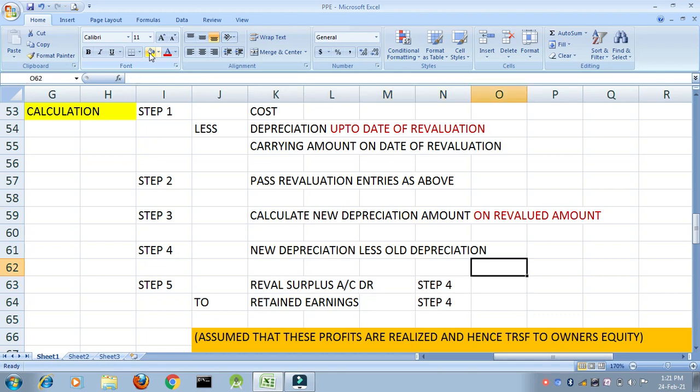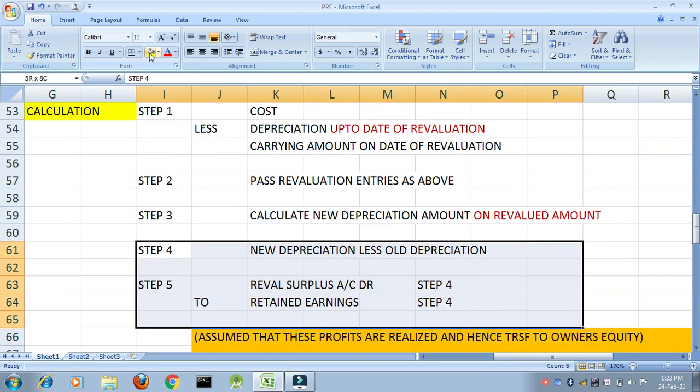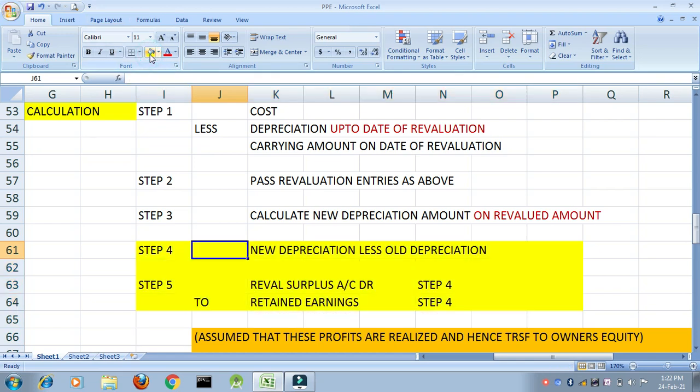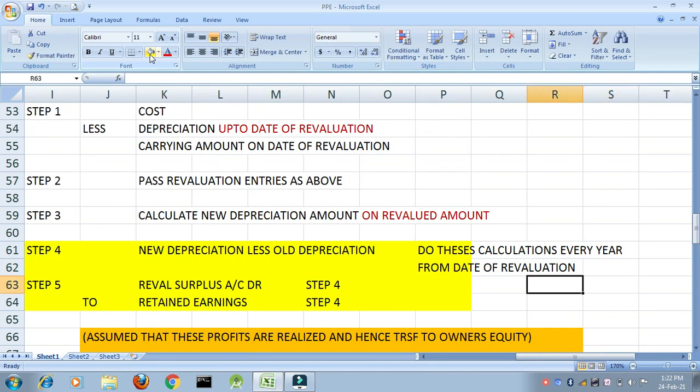Okay, this calculation you have to do every year. Okay, wait, I'll explain from where to where. Starting from step number 4, you have to do these calculations every year from date of revaluation. Is that clear? This is also a very important part where most of the times the students miss out on this.